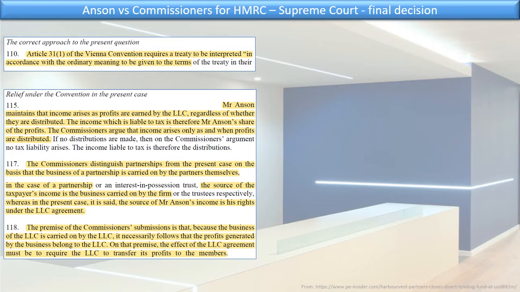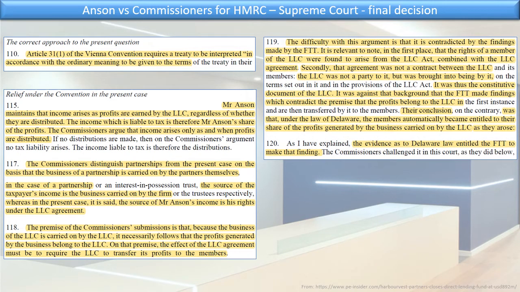The premise of the commissioner's submission is that because the business of the LLC is carried on by the LLC, it necessarily follows that the profits generated by the business belong to the LLC, which is not an illogical argument. On that premise, the effect of the LLC agreement must be to require the LLC to transfer its profits to its members. But now we come back to Mr. Abrams, Mr. Anson's expert witness, who says that's not the way it works, because profits and losses are different from assets and liabilities. And the court follows that argument.